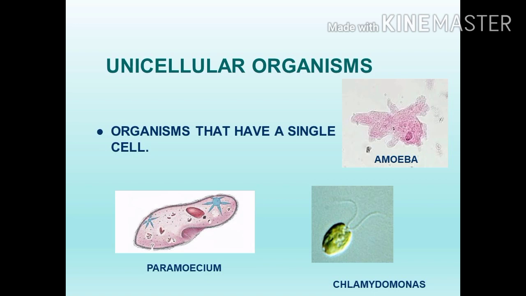Next, we have to discuss unicellular organisms and multicellular organisms. What is a cell? Cell is the basic unit of life. All living organisms are made up of cells. In a building, how do masons construct it? How many stones and bricks are they using? Many, we can't count.